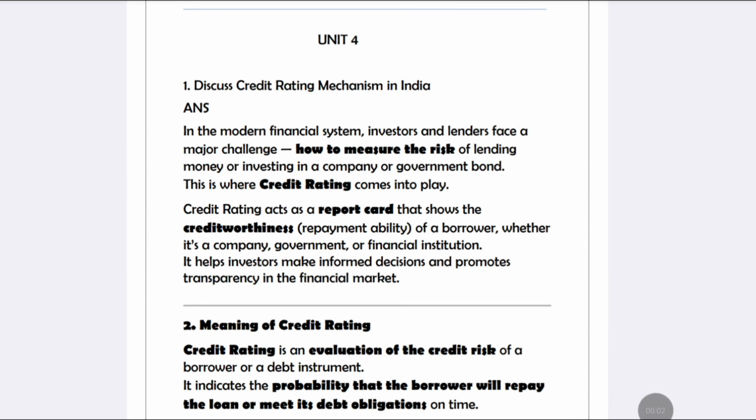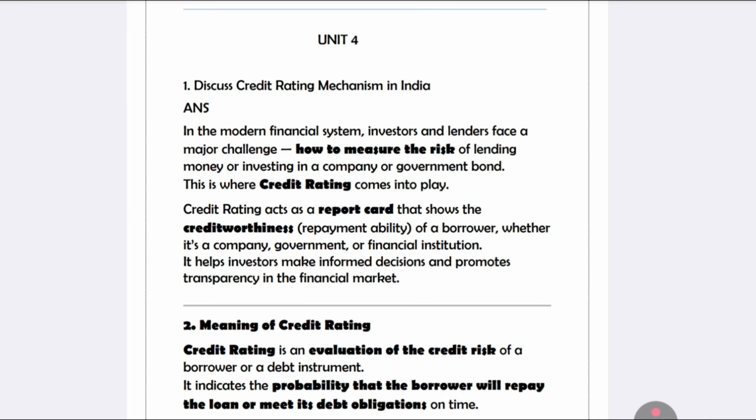So in this video we are going to discuss unit number 4 of the FMS subject, Financial Markets and Services. In this, the first important topic is the credit rating mechanism in India. So what is this credit rating mechanism? In the modern financial system we have in India, it helps you measure risk. That is why credit rating is very important and it acts as a report card.